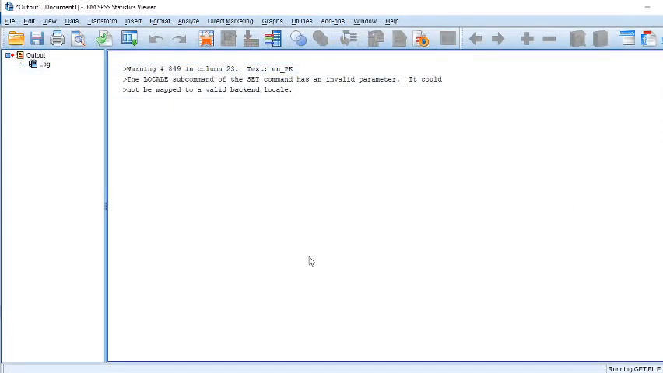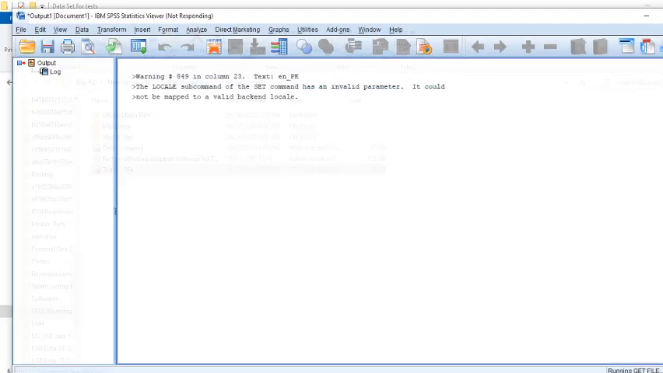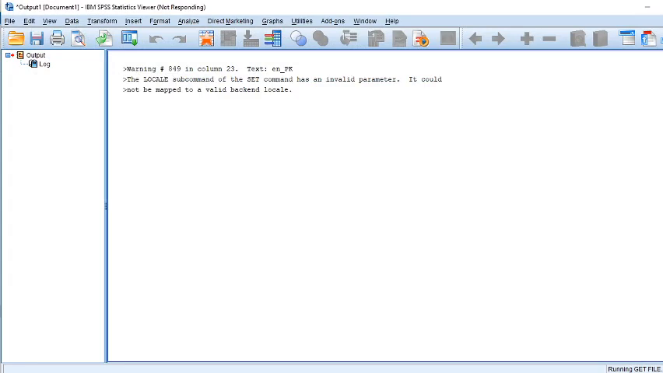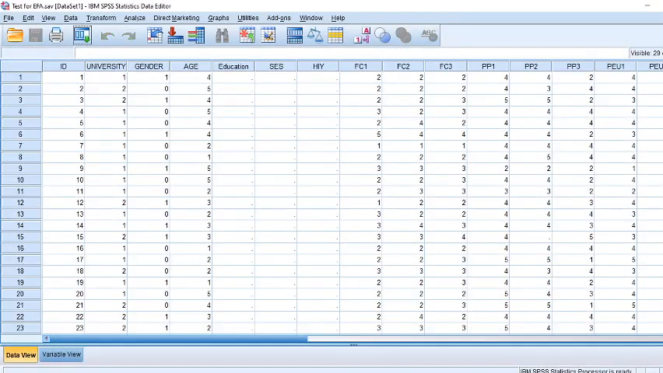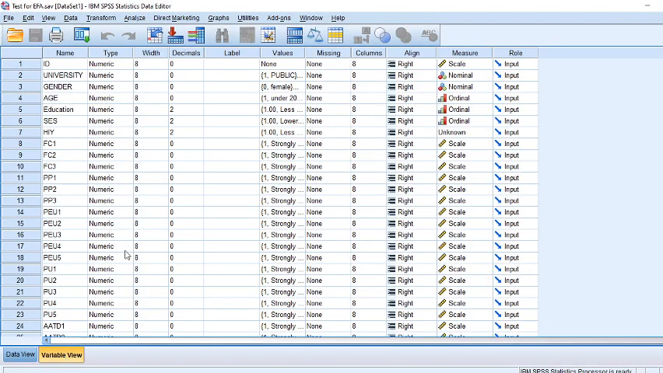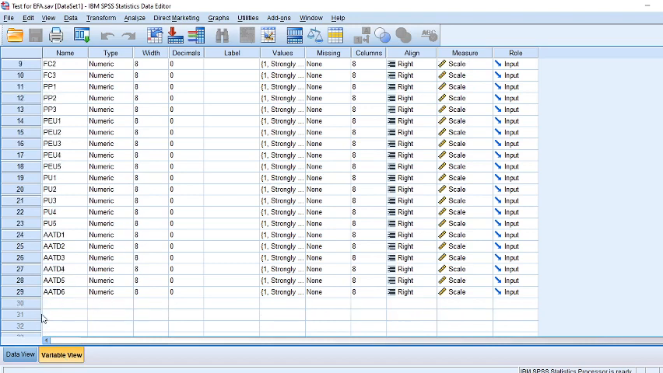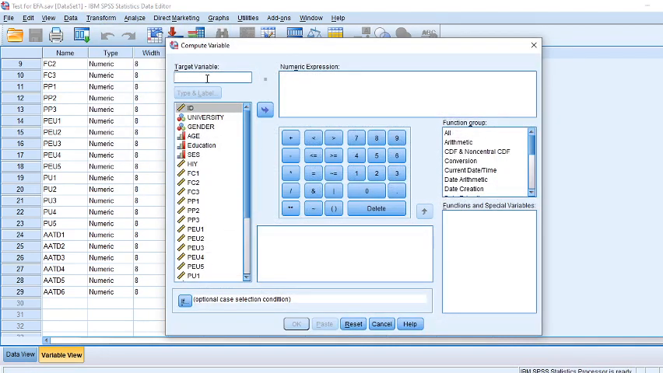Let me check if I have saved these two. If I have not saved them, I'll pause the video and first create them. No, I think I have not saved them. So I am going to Transform, Compute, and develop the composite or summated scales.